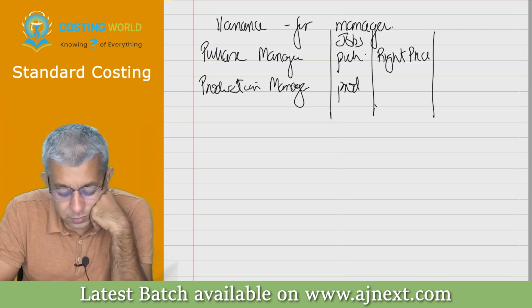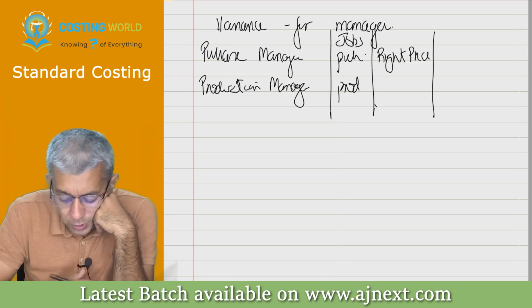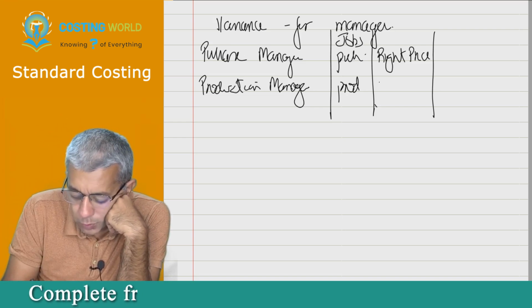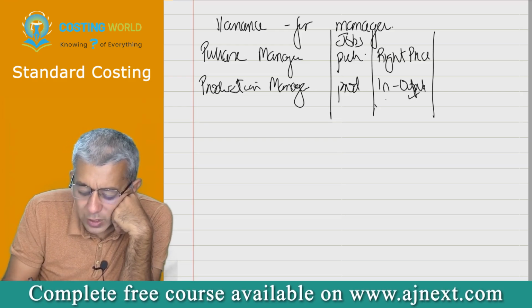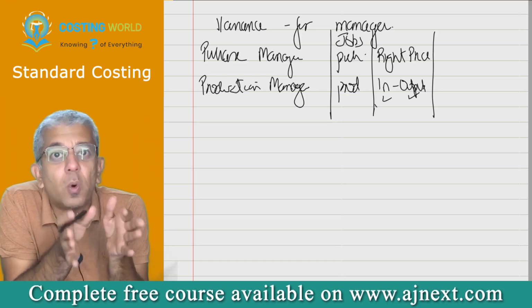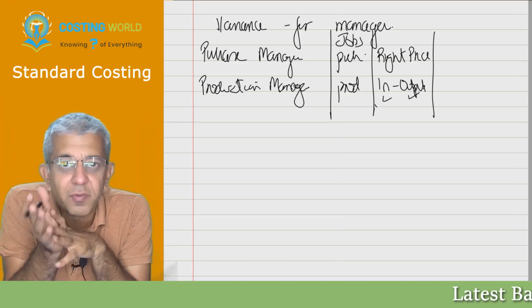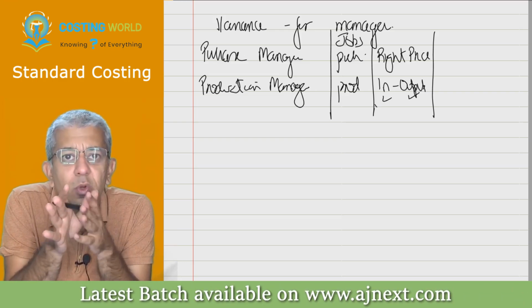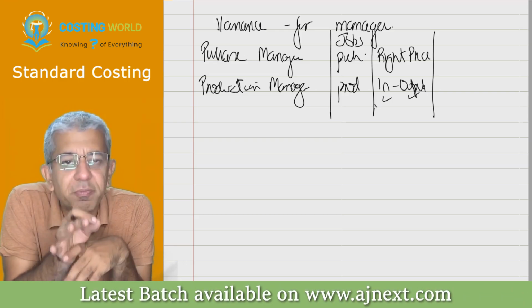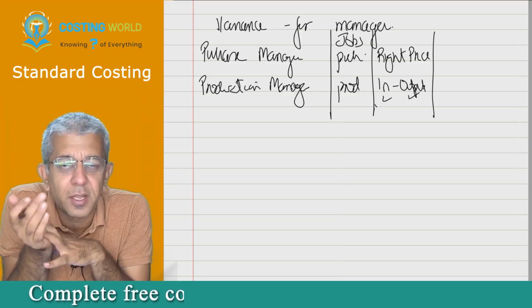Second, the production manager. The production manager has a job to convert input into output. To get output, you have to put in a certain quantity of input. It is always better to put in the right amount of material. Do not put excess material, or my cost will increase.